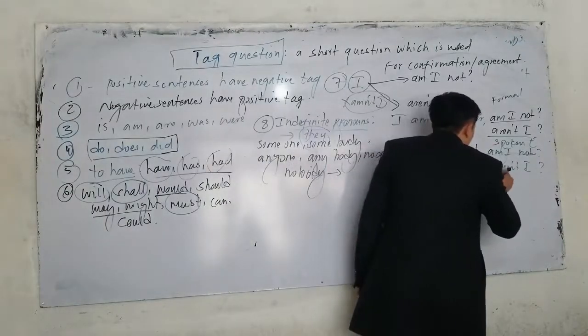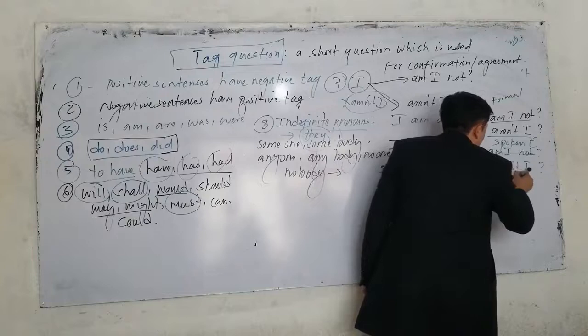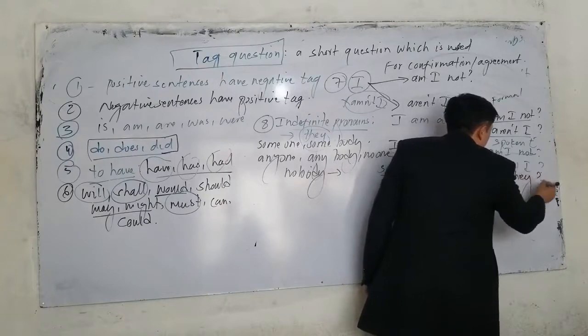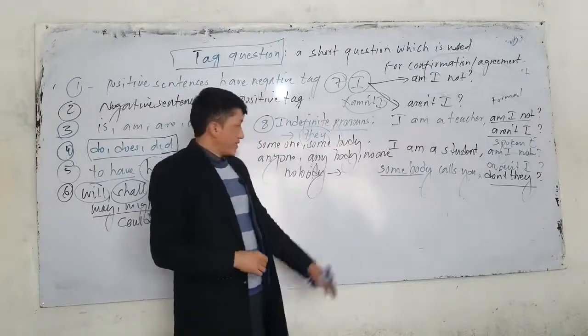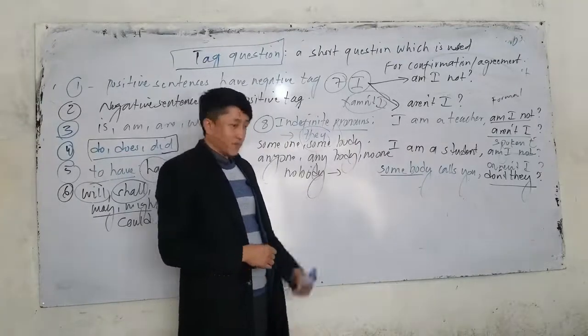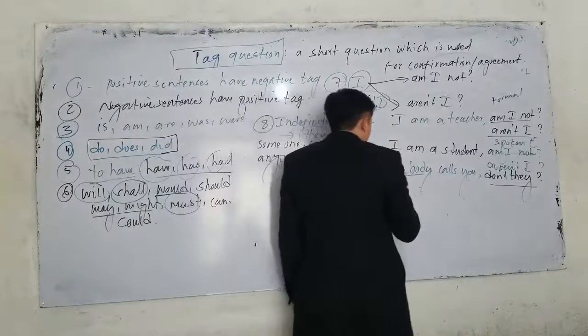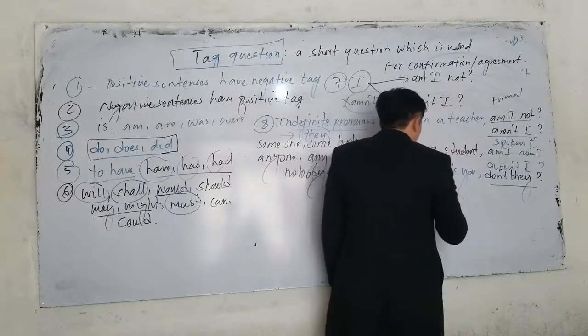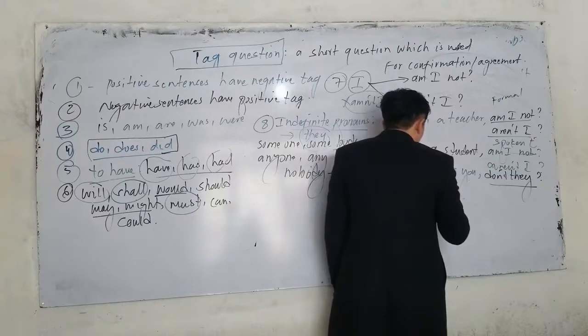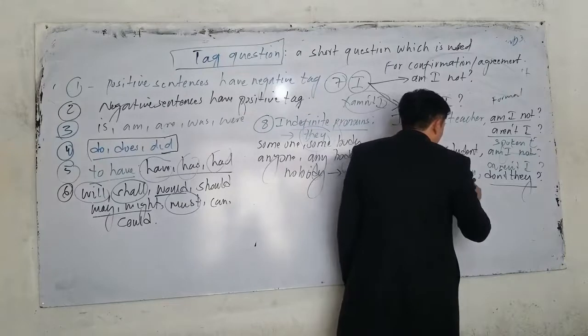We can say don't they? So for indefinite pronouns, the pronoun is they. But some of them are considered positive, some of them are negative. It depends on you.